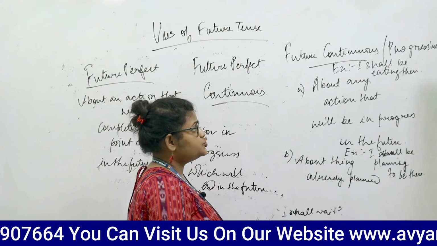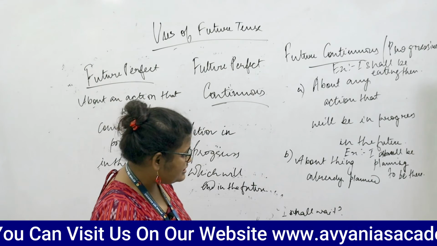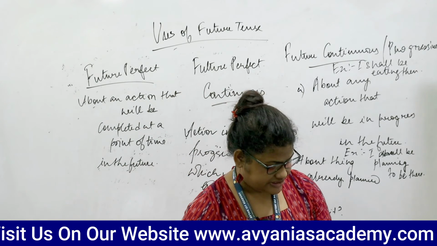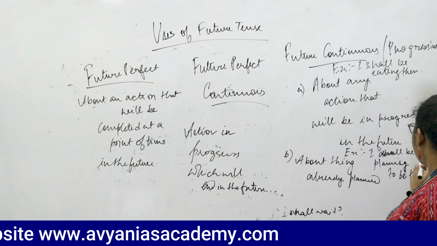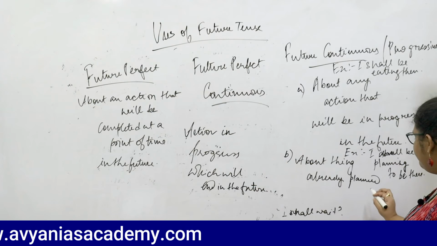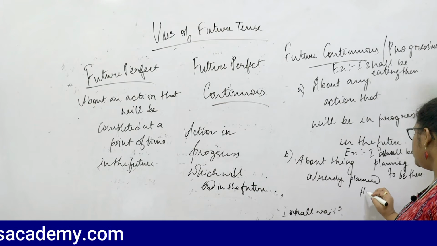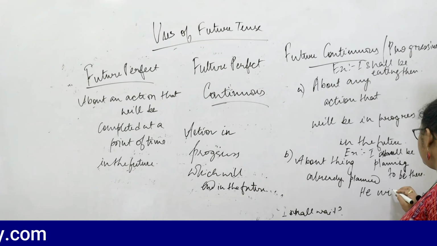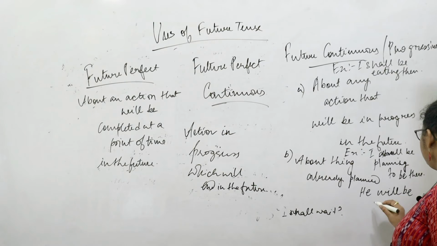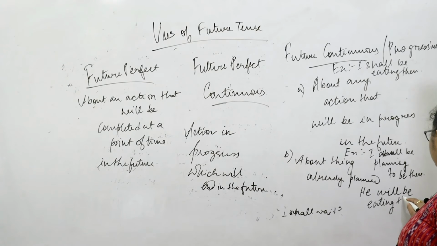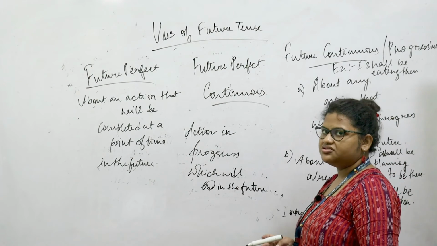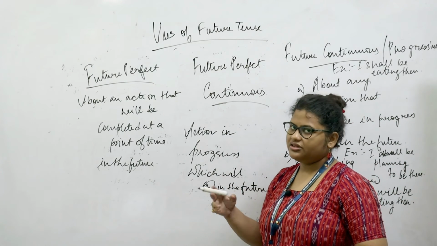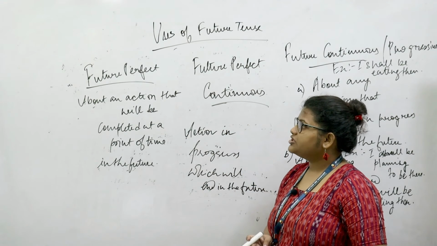As we were talking about in the future continuous tense, about a thing which has already been planned, we will be taking up the future continuous tense. For example, I shall be planning to be there, or he will be eating then. Right, there's something about which you have a plan that you will do it in the future, and the action will continue in the future, hence it is taking up the future continuous tense.